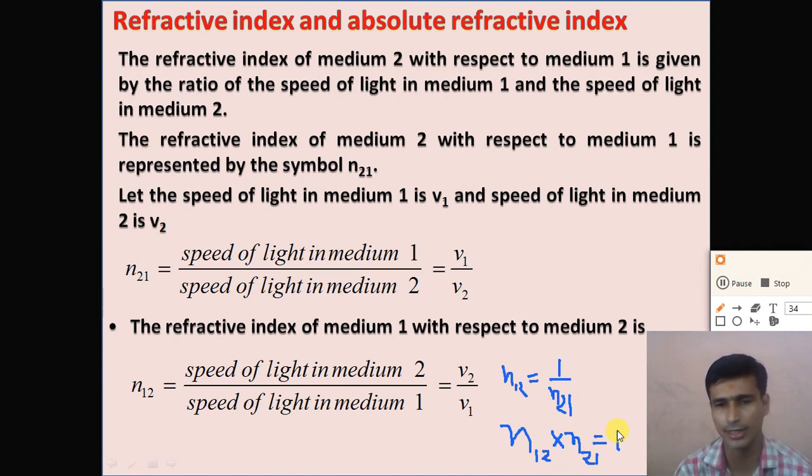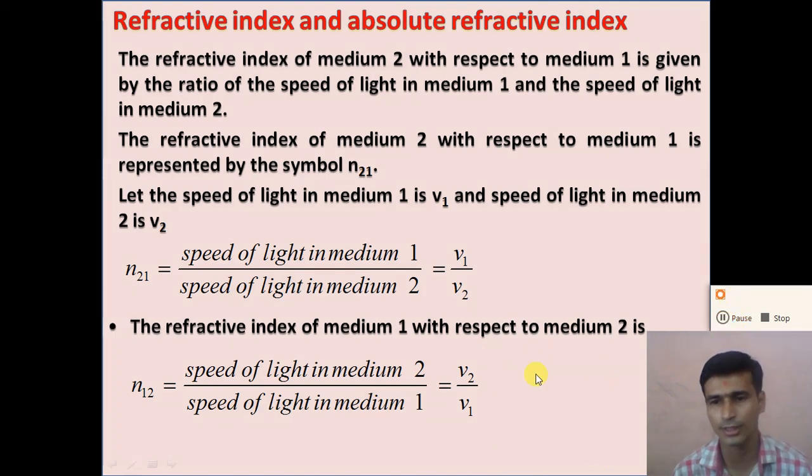The refractive index of medium 1 with respect to medium 2 is the ratio of the speed of light in medium 2 divided by the speed of light in medium 1. So n12 is equal to v2 by v1 and n21 is equal to v1 by v2. So if you take this relation, n12 is equal to 1 divided by n21, or we can say that n12 multiplied by n21 is equal to 1.